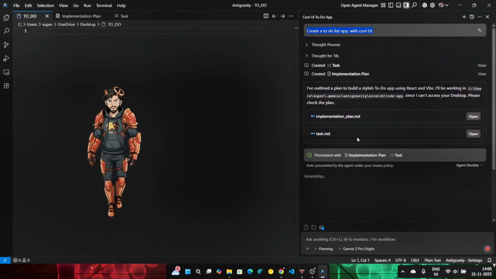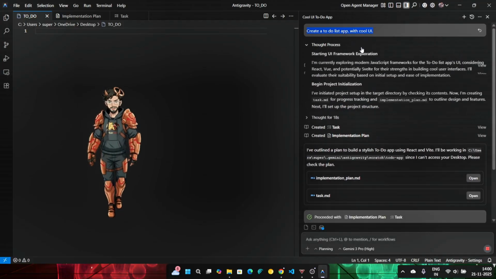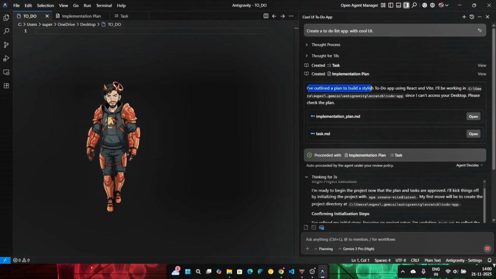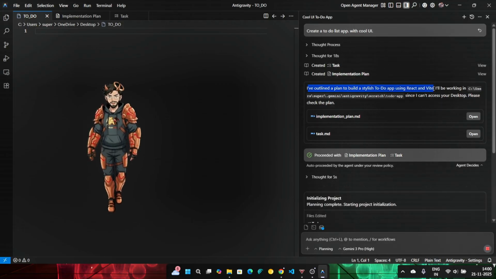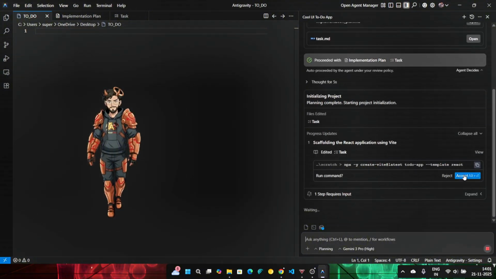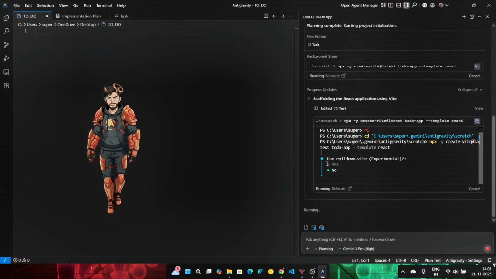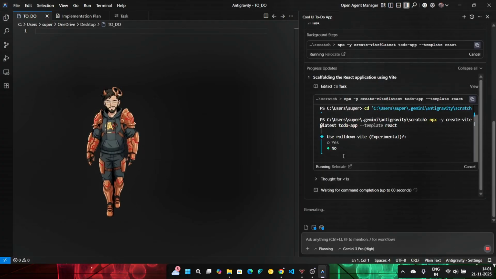So what did it do? It thought for 18 seconds and basically said I've outlined a plan, build a stylish to-do app using React and Vite. Let's accept this. Oh, you can't do it manually, right? Okay, fine. We'll let the AI do the work and we'll wait for a while.